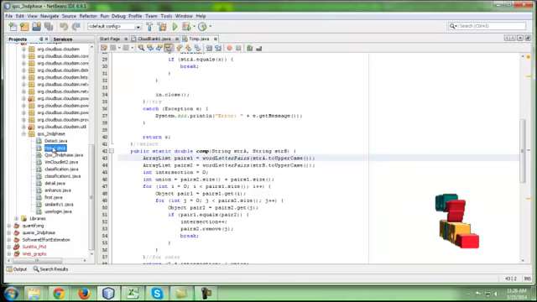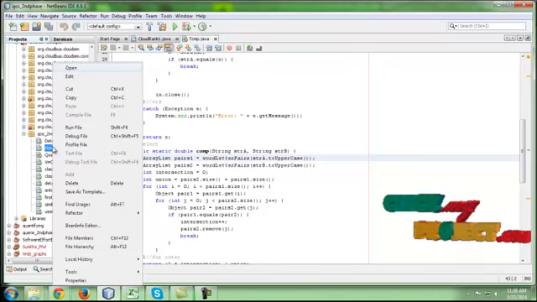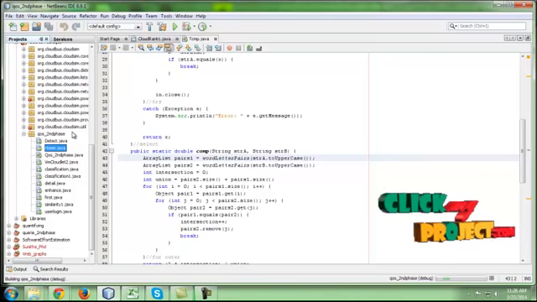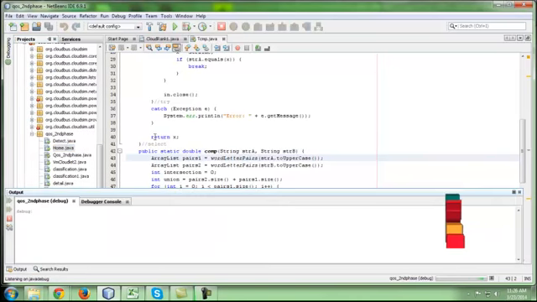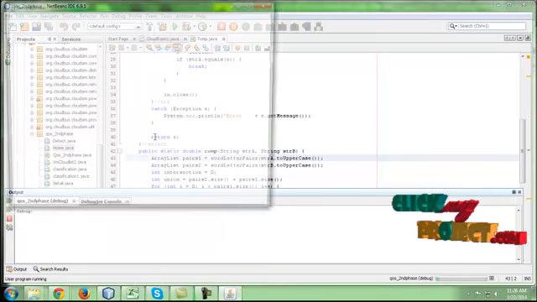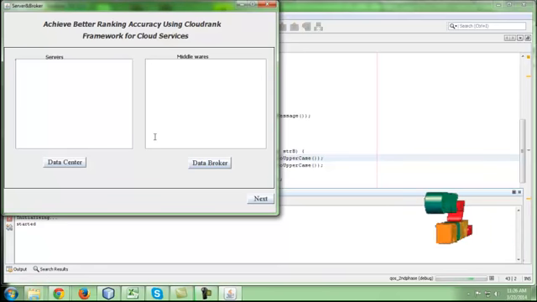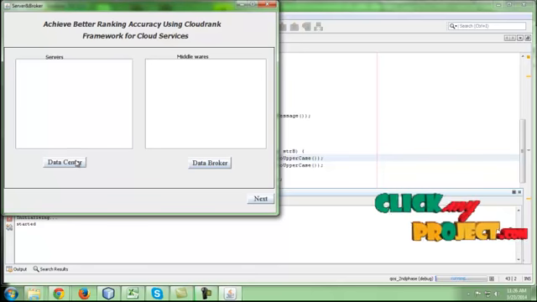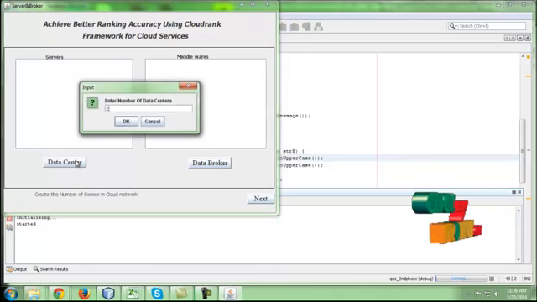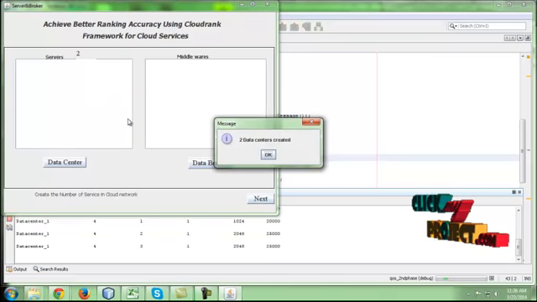Now we are going to see the running procedure for the process. First we need to click home.java, right click it and click Run File. Here home.java will execute the CloudSim. This is CloudSim based technology. We are going to process it: click the data center button, enter the data set and click OK.